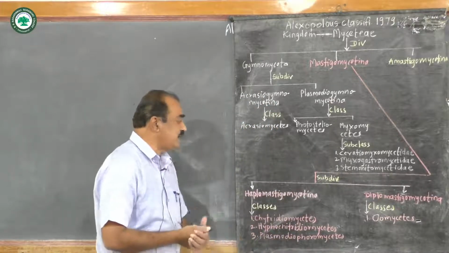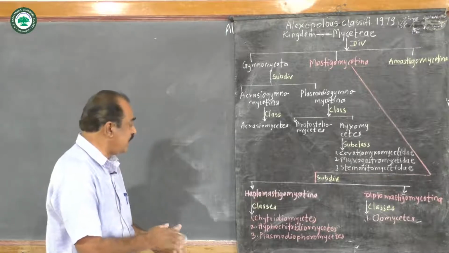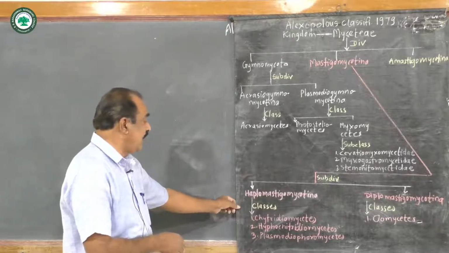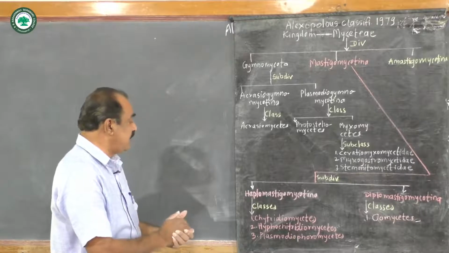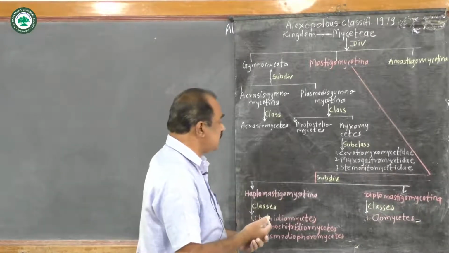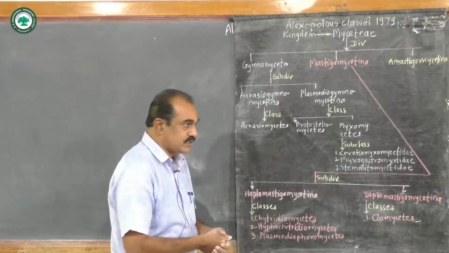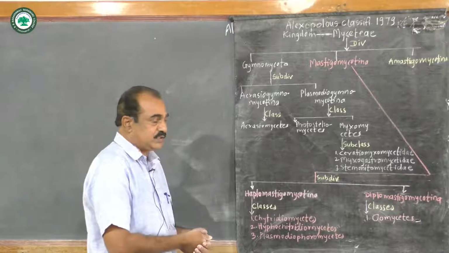Now this Haplomastigomycotina is divided into three classes. These three classes are Chytridiomycetes, Hyphochytridiomycetes, and third, Plasmodiophoromycetes. While the second subdivision, Diplomastigomycotina, is divided into only one class, and that class is Oomycetes.